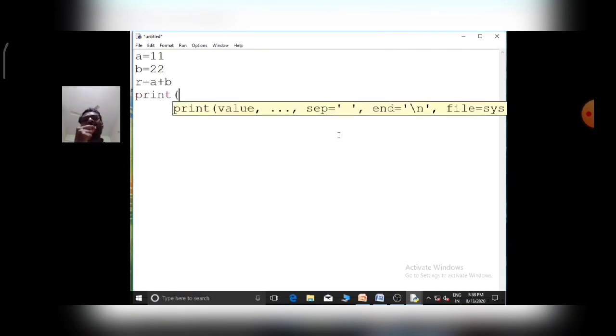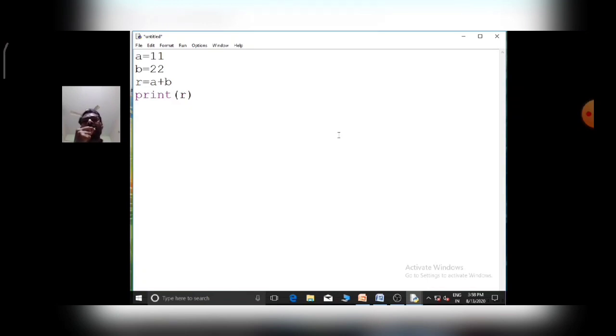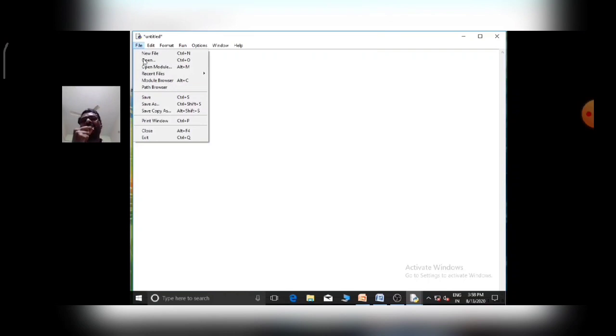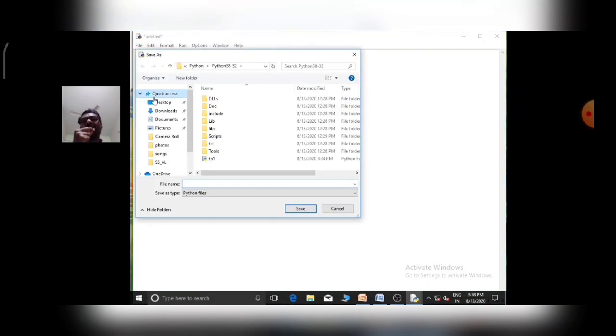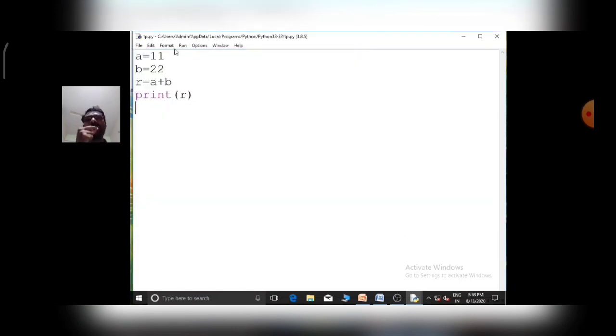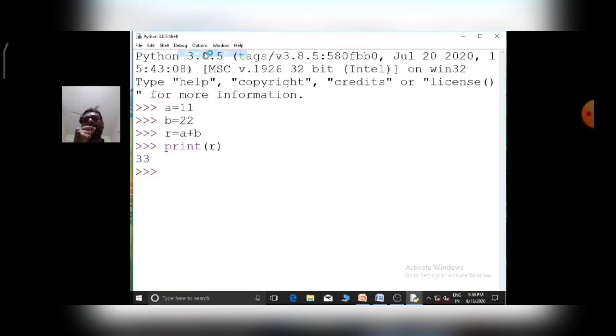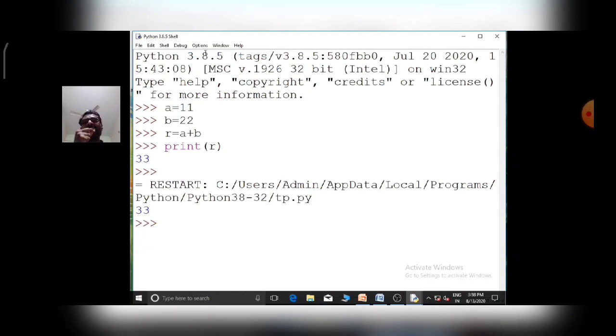After writing the program, some adding of two numbers program, go to the file and save the program. Then the program is saved with a particular given name. The Python program must be given the file name extension .py. After saving the program, simply run the program with the F5 command. Then you will also get the answer.